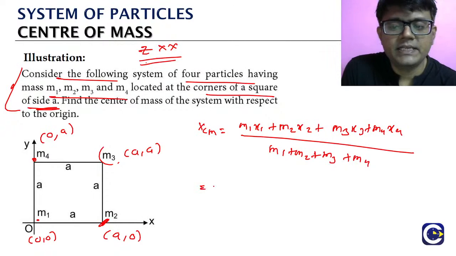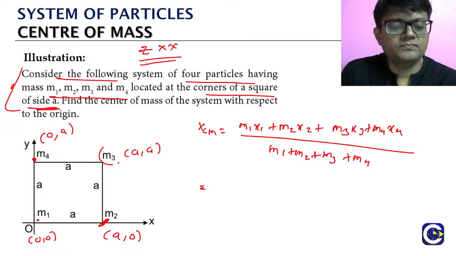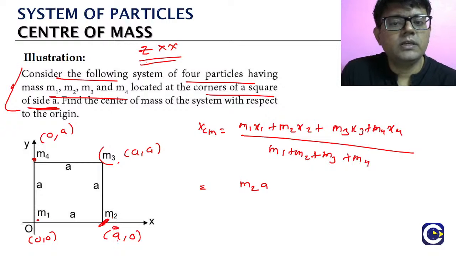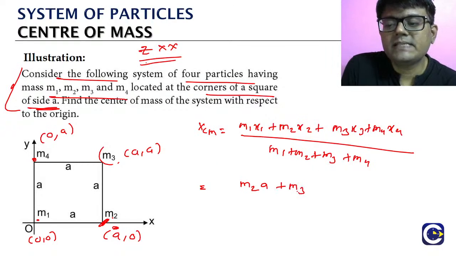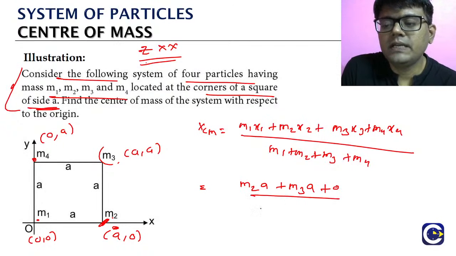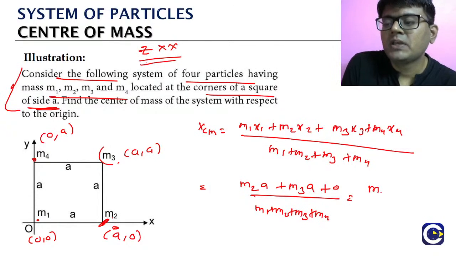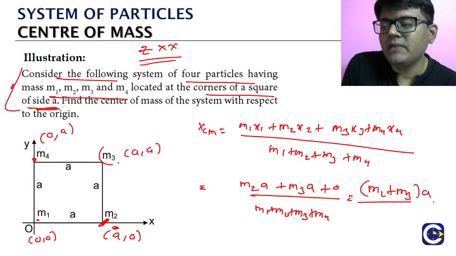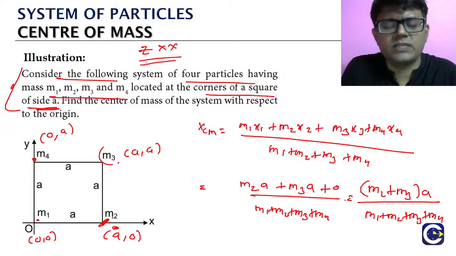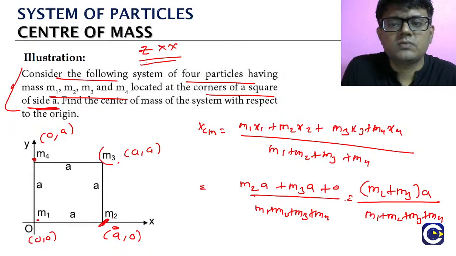That's it, right? பாருங்க, what is it? m1 into x1 எவ்வளவு? 0. m2 into x2 எவ்வளவு? a, plus m3 into a, m4 x coordinate 0 தானா? divide by m1 plus m2 plus m3 plus m4. பாருங்க, what is it? m2 plus m3 into a divide by m1 plus m2 plus m3 plus m4. அவ்வளவுதான். That's it. Just take the weighted average. அவ்வளவுதான். So what is weighted average? m1 x1 plus m2 x2 அந்த மாதிரி.